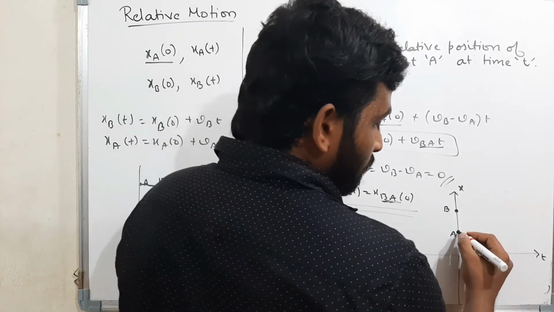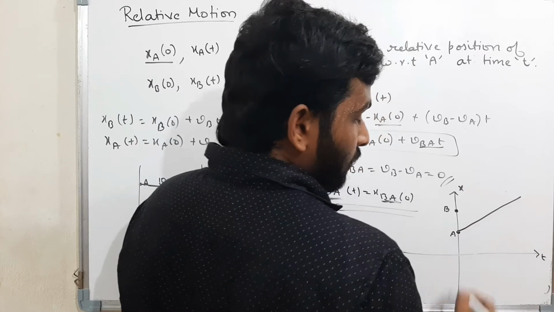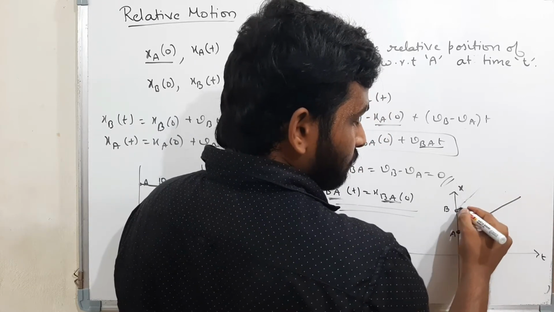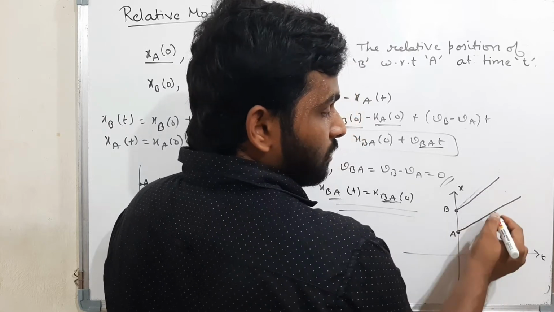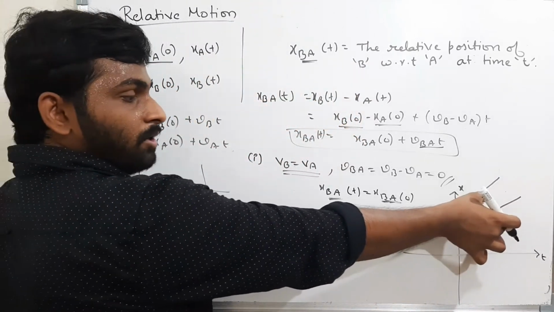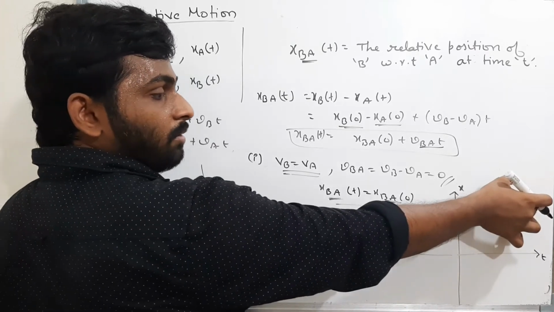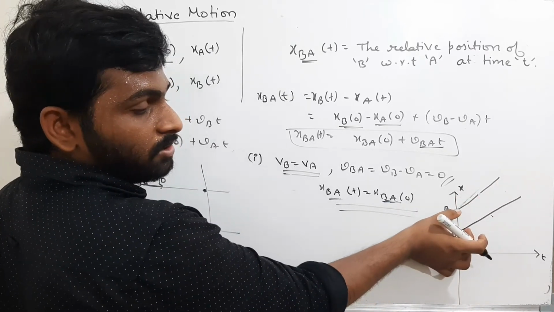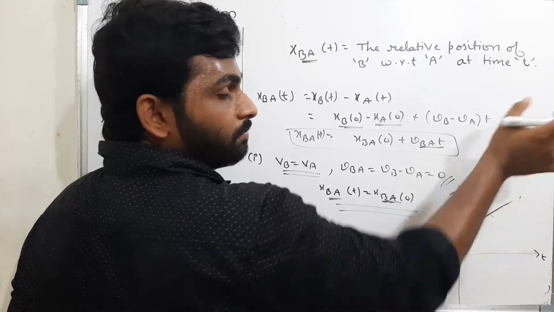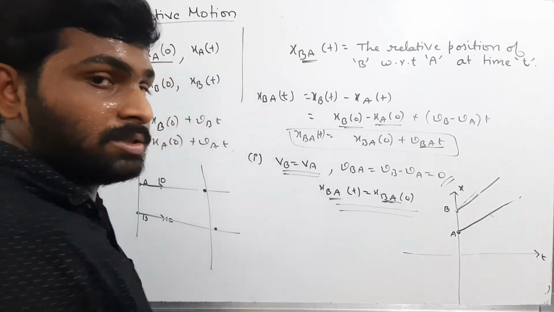A is moving with a certain velocity and B is also moving with the same velocity. If they are moving with the same velocity, what is the meaning? The slopes of their velocities are the same. Now see, initially the distance between them is this much. After some time the displacement between them is the same. That means the relative displacement between them won't change. Everywhere the distance maintained will be the same.